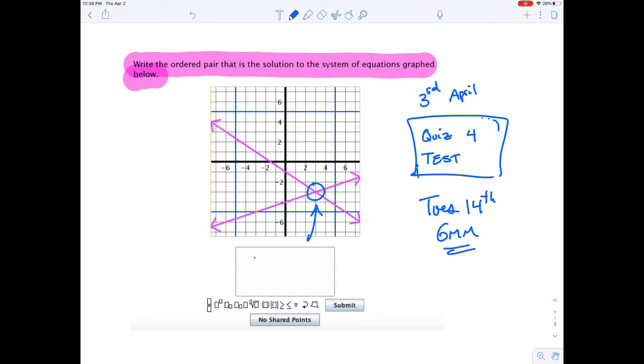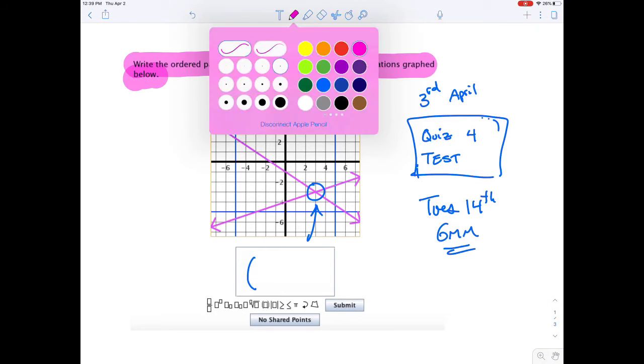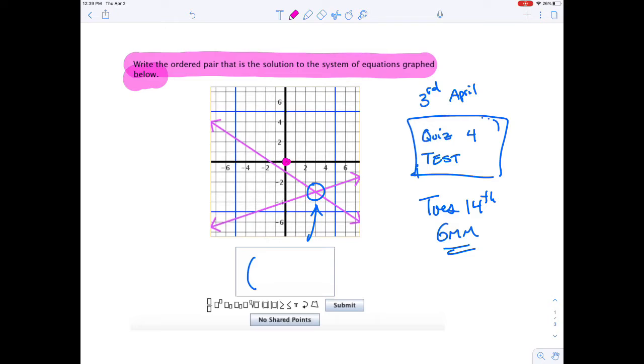Okay, so all you're going to do is parentheses, and then you're going to do some counting. I'm going to switch colors. I'm going to start from the origin, and I'm going to count from the origin to this point. Now, when counting, you always go left and right first. So this is going to be a right or a left movement. Right would be positive, left would be negative. In our example, we're going to go right 1, 2, 3 places. 3 places is enough because now we're lined up vertically with where we need to be. And it was 3 spaces to the right, so I'm going to type in 3.